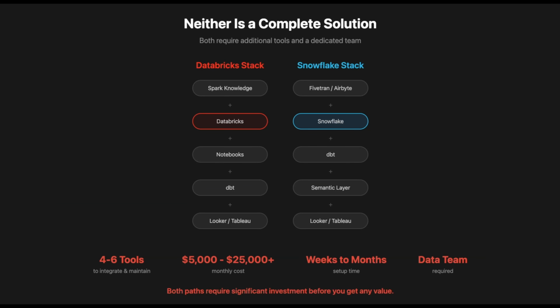And here's another consideration. Neither Snowflake nor Databricks is a complete solution. With Snowflake, you still need an ETL tool like Fivetran or Airbyte to get data in. You need a transformation layer like dbt, and a BI tool like Looker or Tableau. That's 4 or 5 tools just to get dashboards. And with Databricks, you need engineers who understand Spark, notebooks for development, and a separate BI tool. Even with their new features, you're still assembling a stack. Both paths require a data team. Both cost $5,000 to $25,000 a month, depending on your size, and both take weeks or months to set up properly. And let's be honest, sometimes they take quarters.